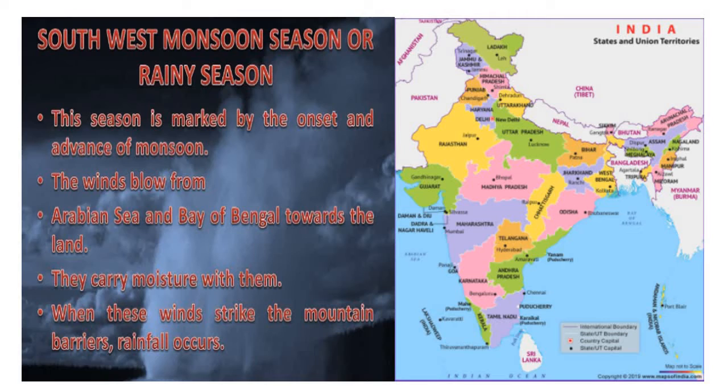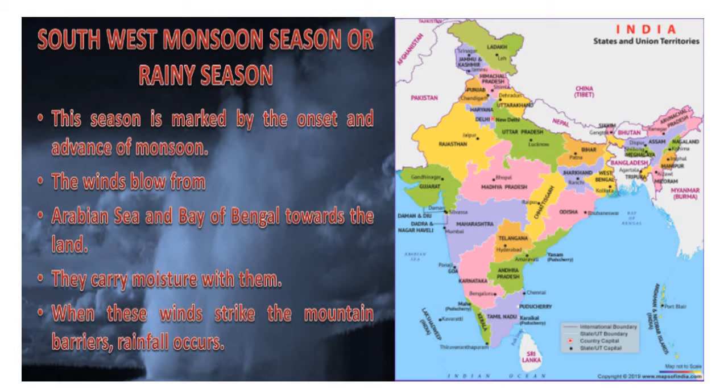The winds blow from the Arabian Sea and Bay of Bengal towards the land, means from southern India the winds are moving to northern India. When winds move from water bodies to land, they carry moisture, and when they collide with the hilly regions, there will be orographic rainfall. In India, most of the area has orographic rainfall at the time of the rainy season.